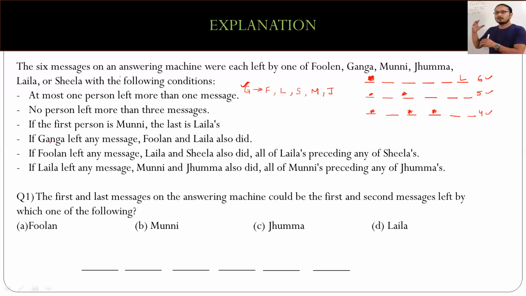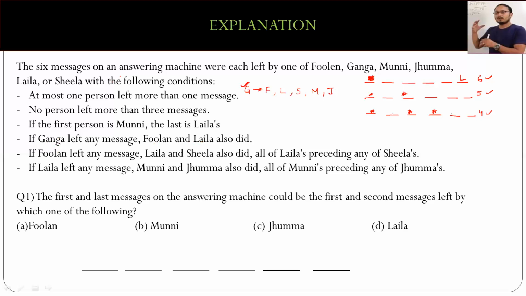However, as we discussed earlier, if Ganga does not leave a message, we have discussed in the case of Munni that if the first person is Munni, obviously the last is Laila. But if the first person is not Munni, the last may or may not be Laila. Likewise for Ganga also. So if Ganga has left a message, then obviously Poolan and Laila also did. But if Ganga did not leave any message, then Poolan and Laila may or may not. Right? It's up to them.